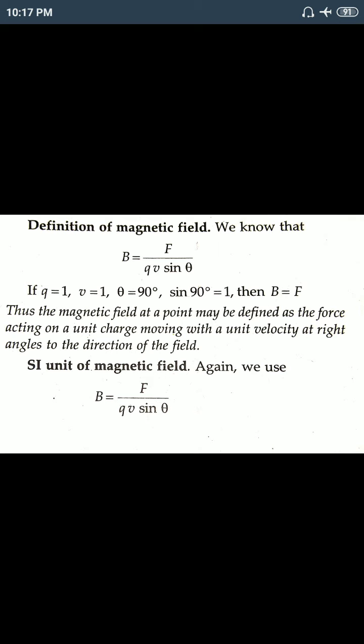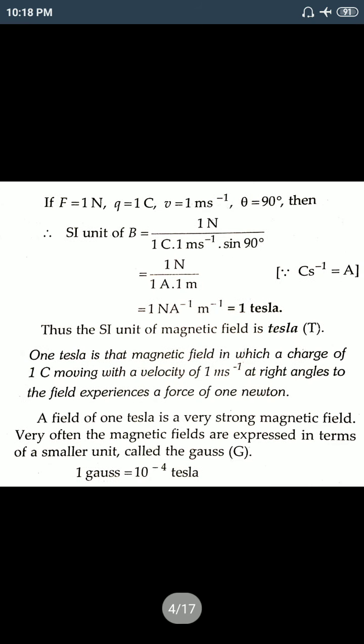And from that we can also find out the SI unit of magnetic field. B equals F by QV sin theta. If F equals 1 Newton, we put the unit of those factors: F is Newton, Q is Coulomb, V is meter per second, theta equals 90 degrees, sin 90 value is 1. So we can write the SI unit of magnetic field as 1 Newton per ampere per meter. In one word, it is called Tesla. So the SI unit of magnetic field is Tesla, represented by capital T.